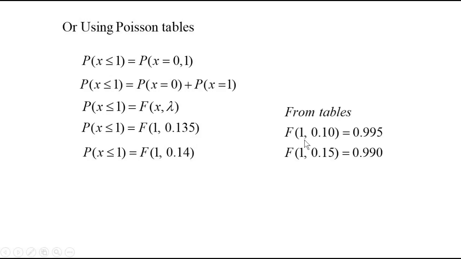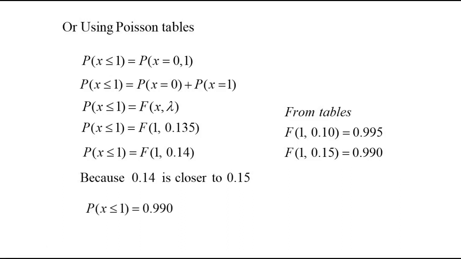From the tables, 0.10 and 0.15 are available, but we know that 0.14 is much closer to 0.15. Therefore, we are not taking the average of these two. Instead, we are taking the value which is closer to 0.14. So here 0.15 is closer to 0.14, so we take this probability. 0.14 is closer to 0.15, so our probability is 0.990. So instead of taking the average, we are taking the value which is closer to 0.14.